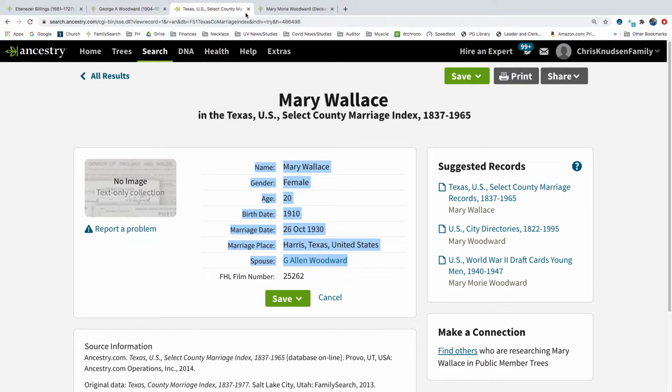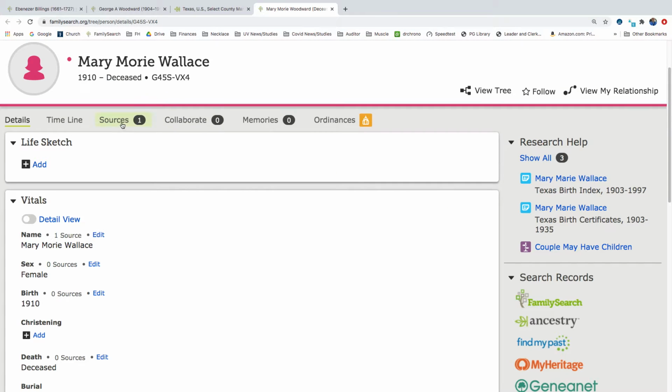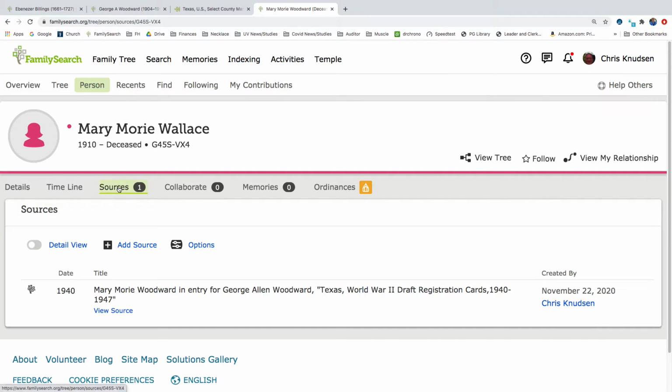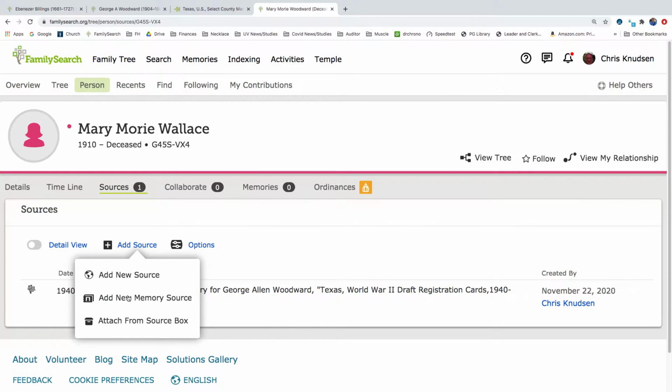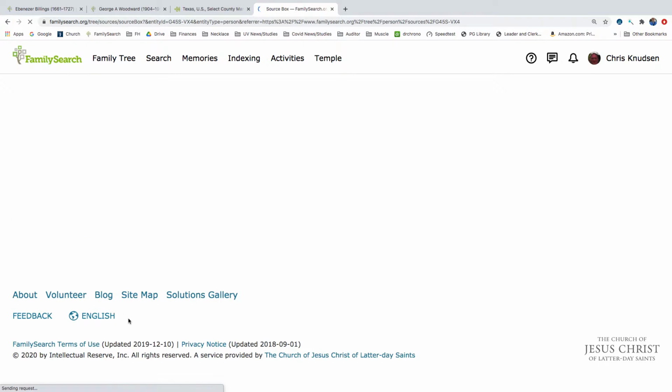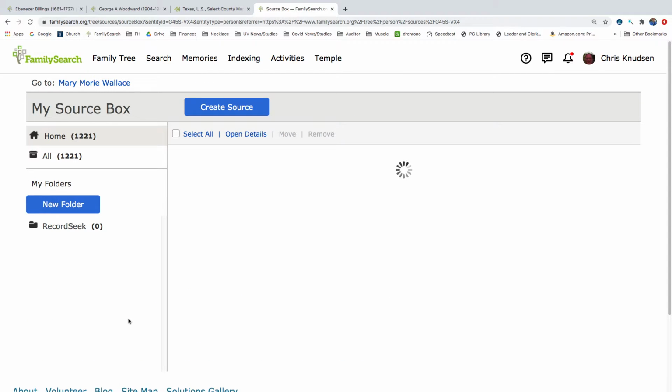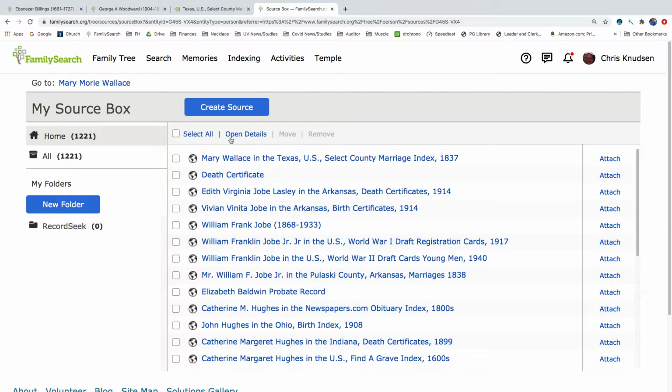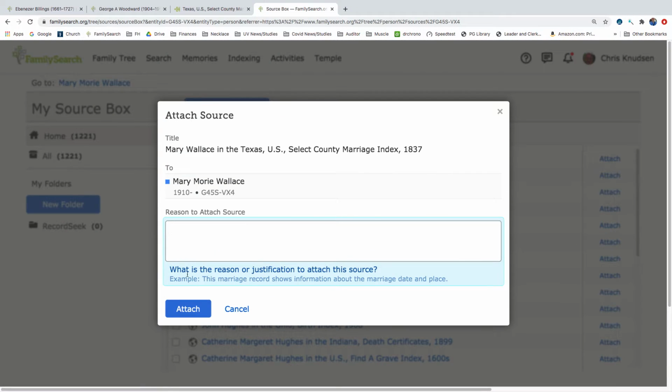So we're going to attach it now from the source box. So we clicked on sources, and we're going to add the source, attach from source box. Mary Wallace in Texas. Attach that.